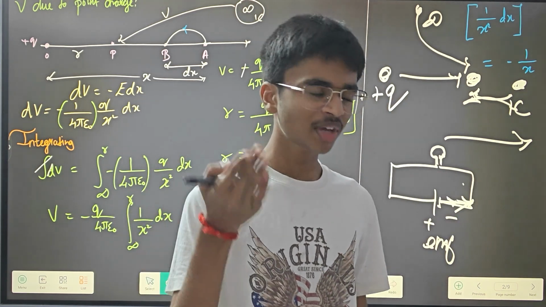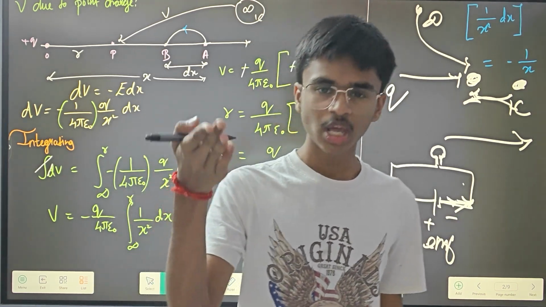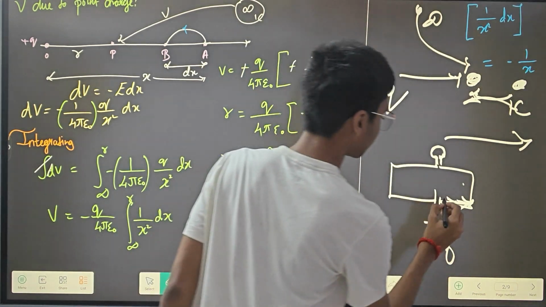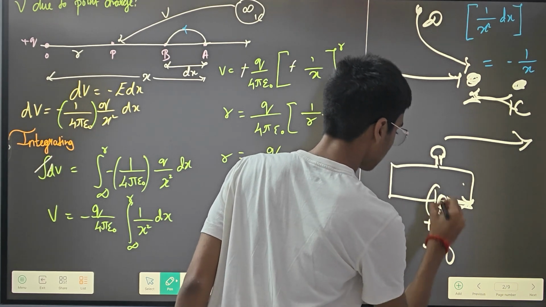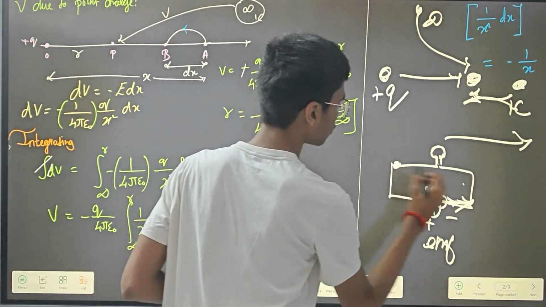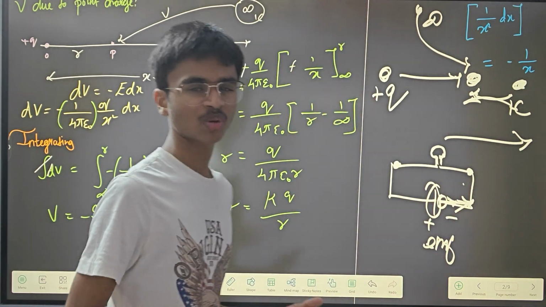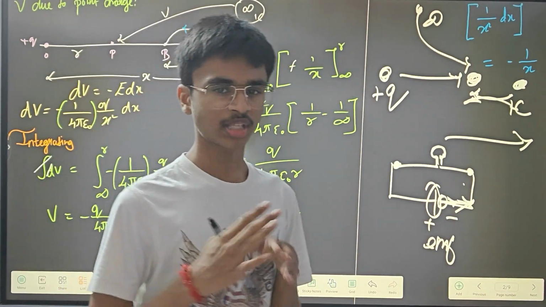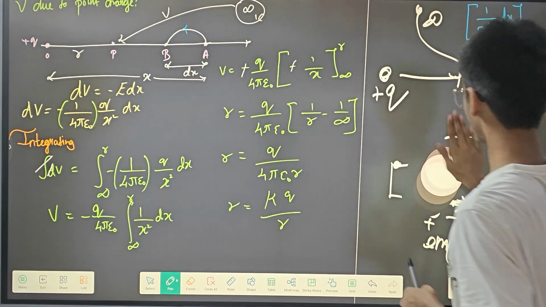Then when will you be saying it as potential? When you're taking it between two terminals, between this terminal and this terminal, it is called EMF. But when you're taking it between two points, this point and this point, then it is called voltage, or potential difference. Yes, perfect. Voltage is also a force.